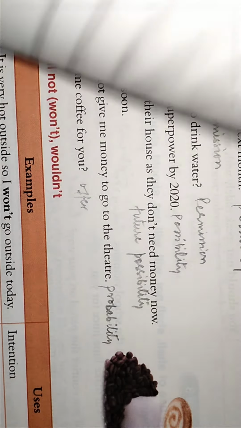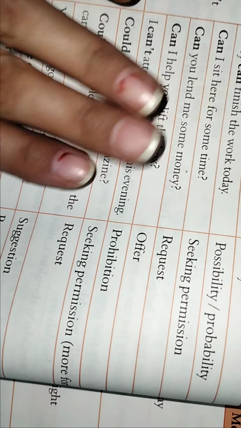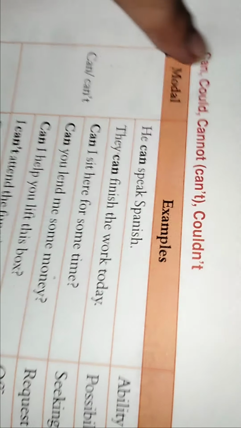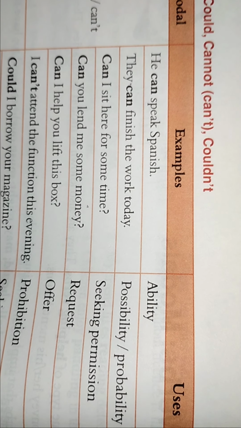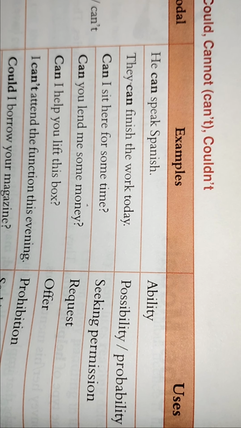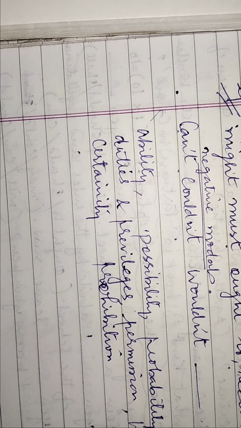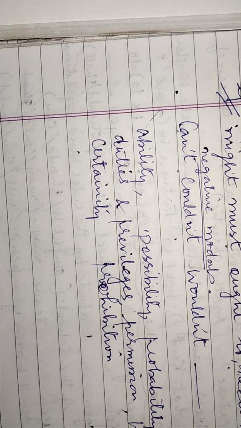Then you have to draw this chart in your notebooks. You have to draw this complete usage of can and could. Put all this in your notebook, so it will be very clear where you can use can in different situations. Somewhere it is used as an ability, likewise. If we talk about this chart, we have discussed it yesterday also, but still I will give you a briefing.